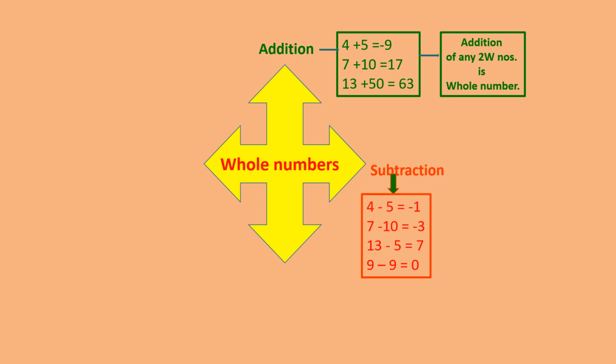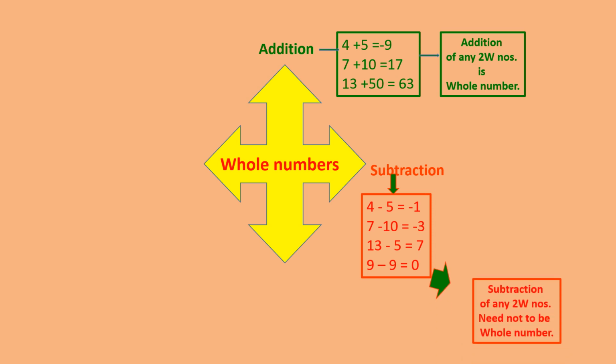But when I subtract 4 minus 5, I get minus 1, which is not a whole number. 7 minus 10 is minus 3, which is not a whole number. 13 minus 5 is 8, which is a whole number. 9 minus 9 equals 0, that is also a whole number. So basically all the problems remained the same, only a number subtracted from itself was solved. That is why subtraction of any two whole numbers need not be a whole number.